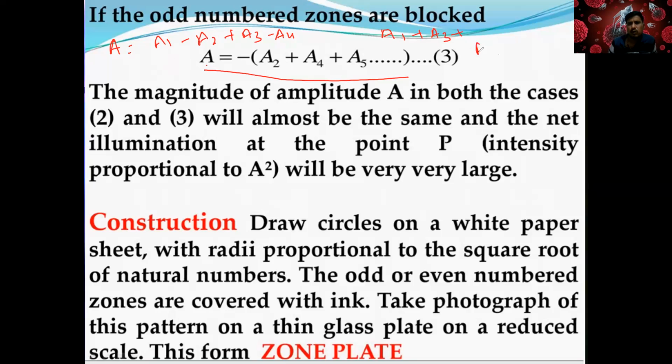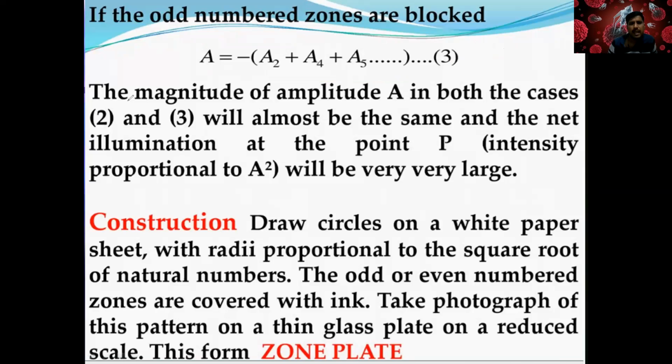The other one is A2 plus A4 plus A6, but in front of it you are going to get a minus, because for all negative terms you are taking the negative sign common. And equation number 3 is clear, I guess. So first equation you know, second equation you know, third equation you know. I hope you understand, right?